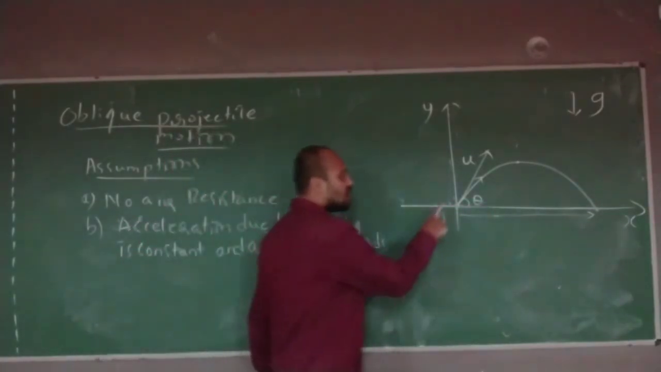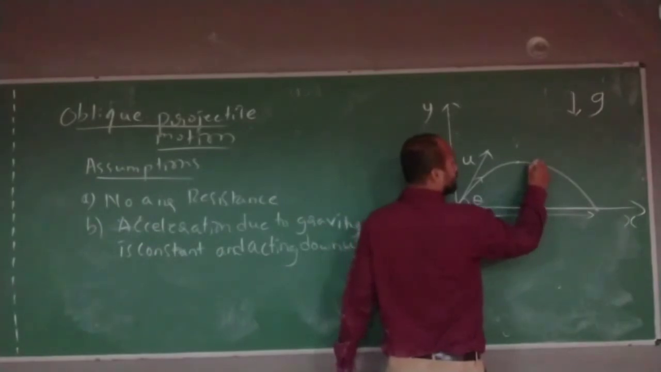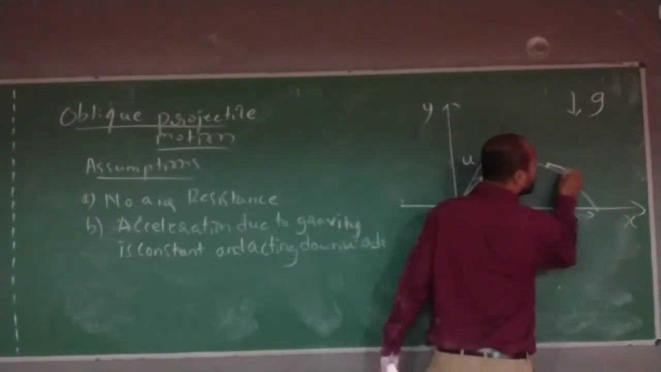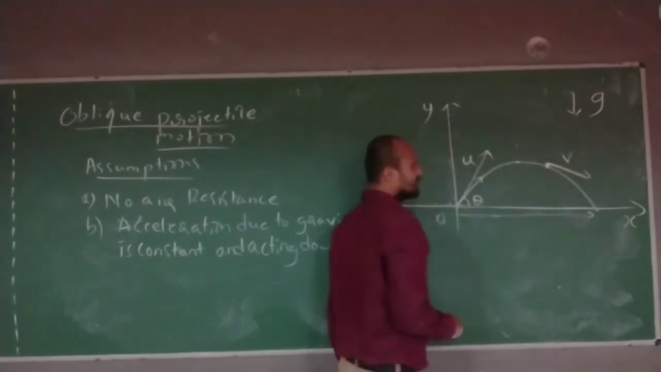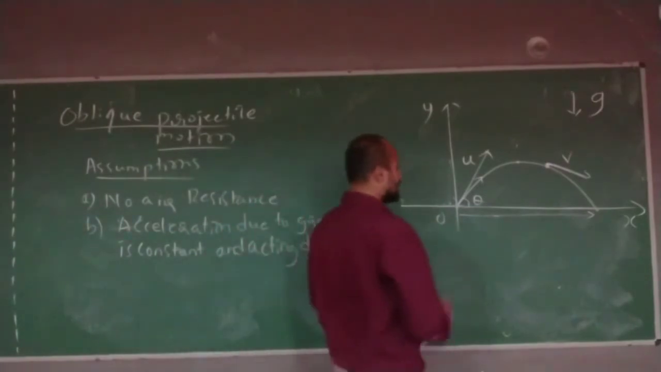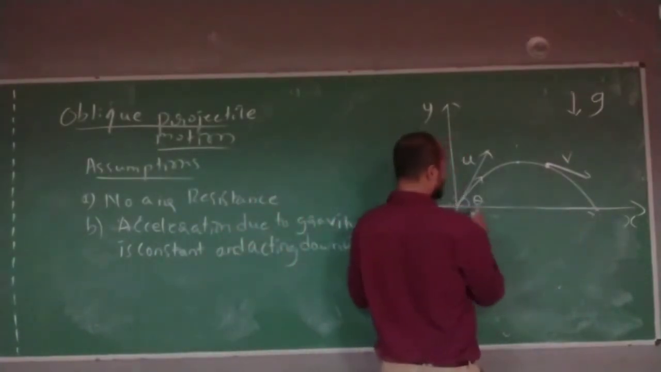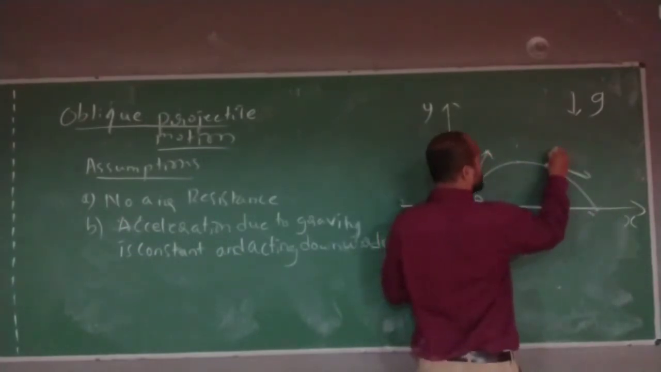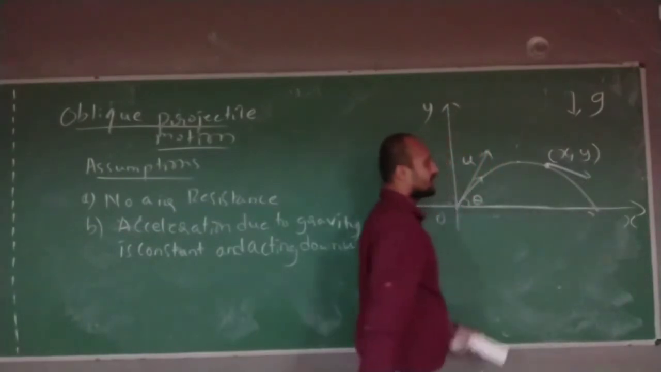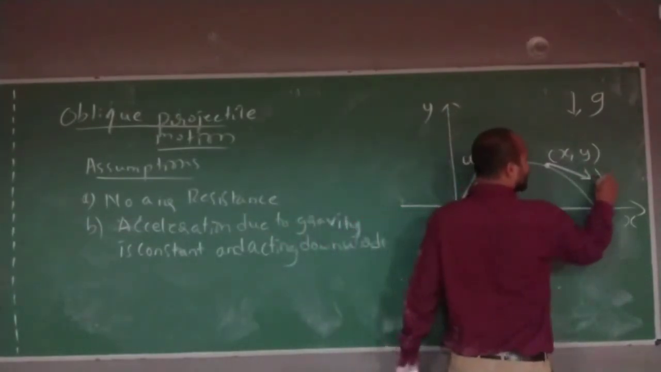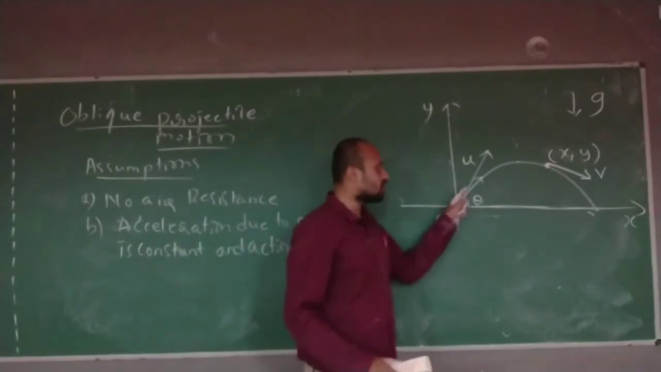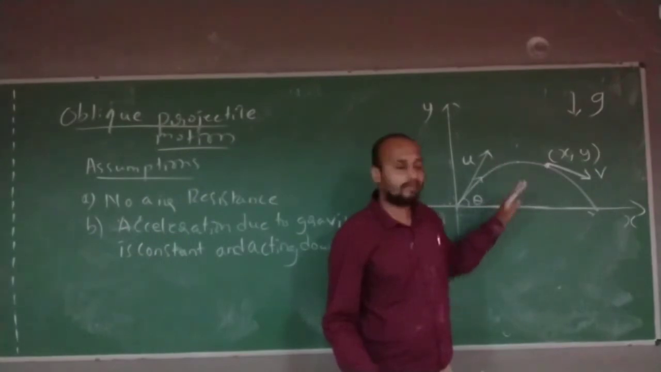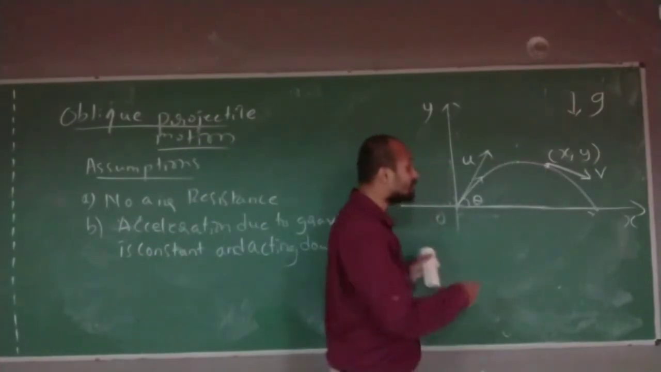Think that now the object is traveling somewhere. Let's say at a particular point its velocity became v. Think that this point has xy coordinates. What is its velocity? Now when I throw this object, at every point on this path the velocity is changing. Now I am imagining a point x, y. What does x, y mean?